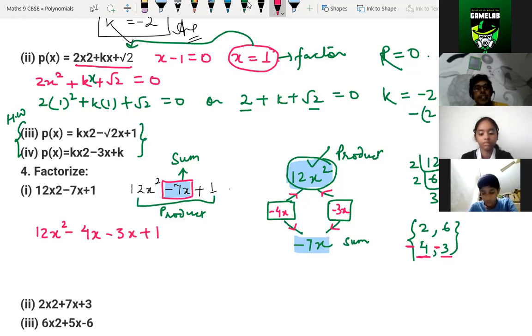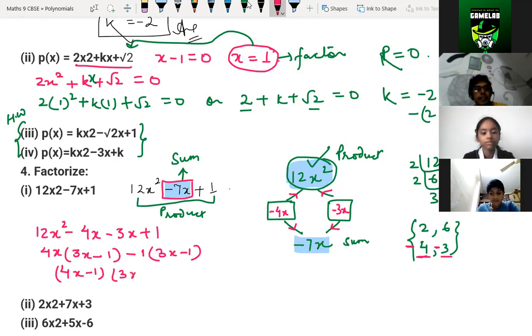Okay. So here, what is common? 4x is common. We can write it as 4x times (3x minus 1). Again, minus 1 is common, (3x minus 1). Is it clear, children, or not? Yes, sir. So this is your answer. This is factorization. That's it. Factorize means you should leave it here only. You should not find the value of x.